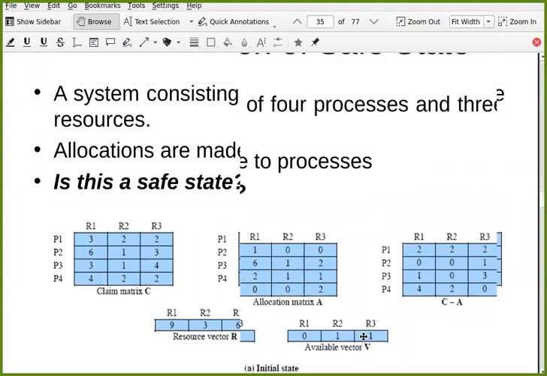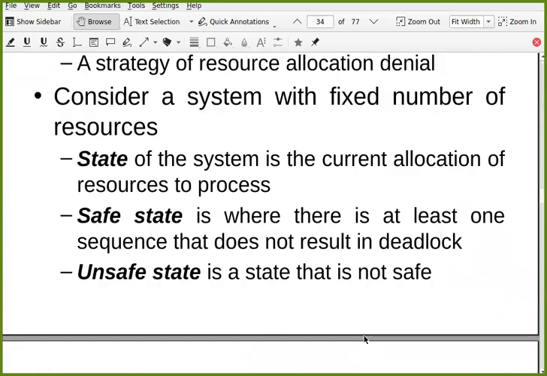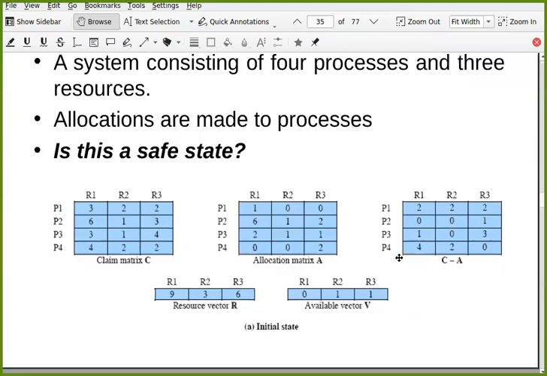A safe state is where there is at least one sequence that does not result in deadlock. It means this is the current situation. Can we proceed further from this stage with these available resources so that we can complete all these processes in some order?